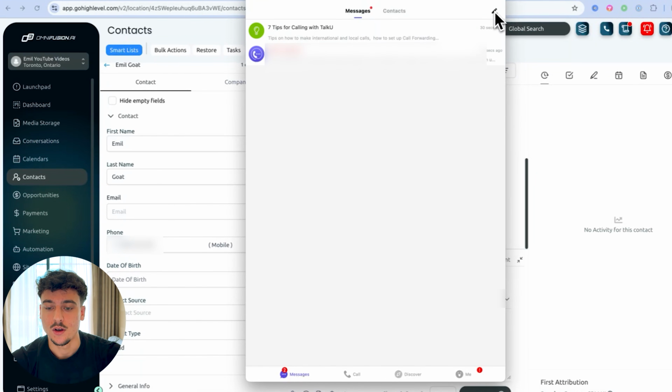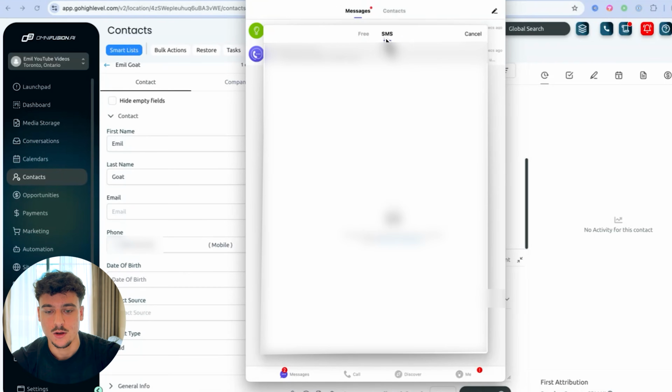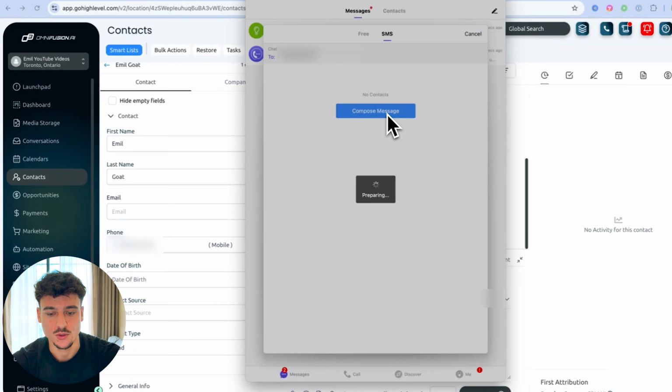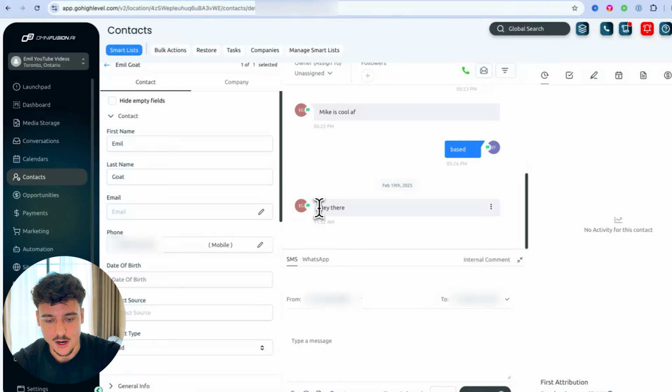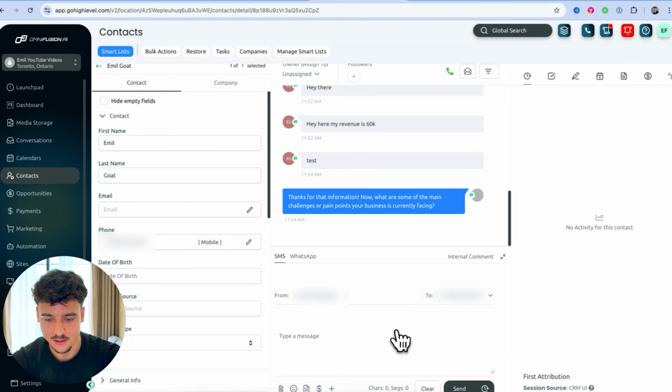Here I'm simply going to click on new message. Make sure that you select SMS up here. Then you need to enter in the phone number, make sure that there are no spaces, and click on compose message. It's now preparing the chat, and we have the number successfully linked. So now I'm going to say, hey there. We're going to be able to see in GoHighLevel that we received an SMS. As you can see, I just did a test, so it's working.